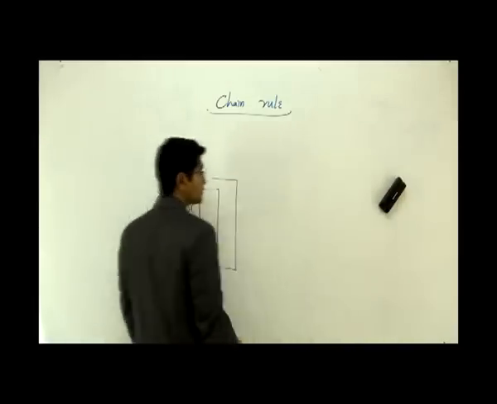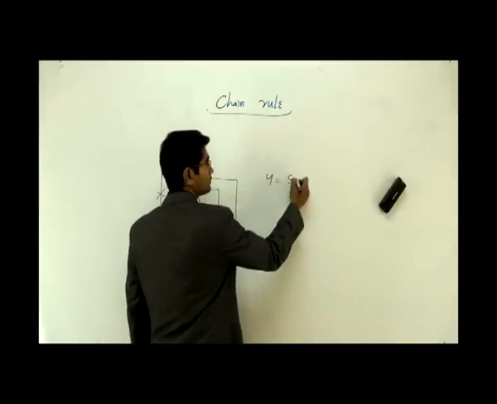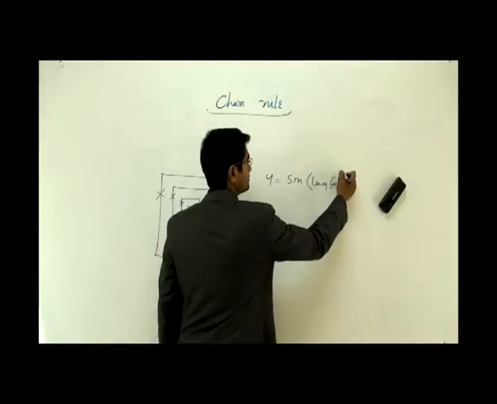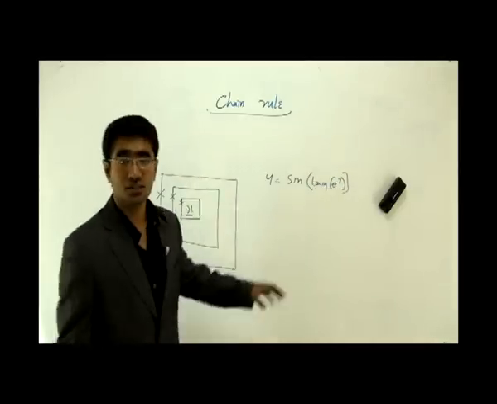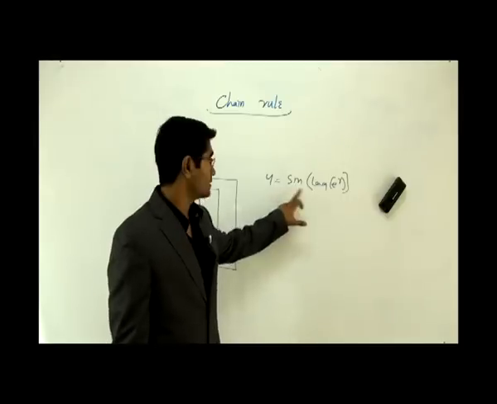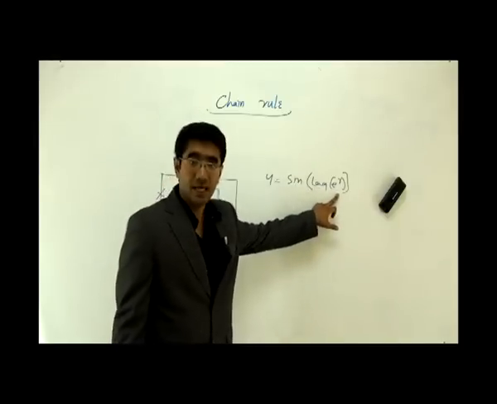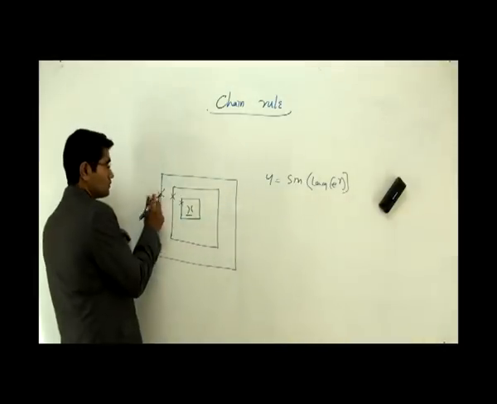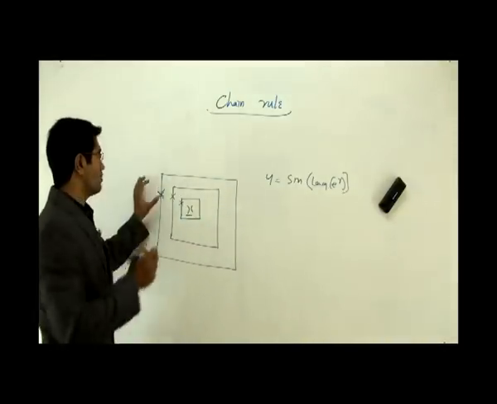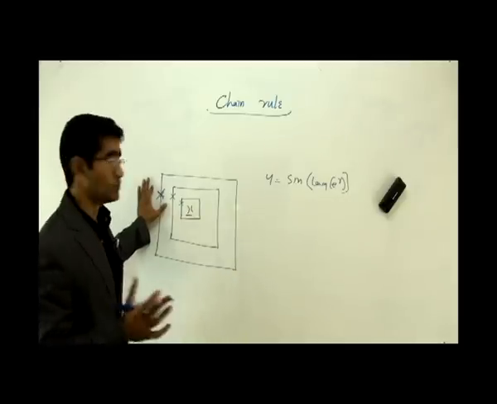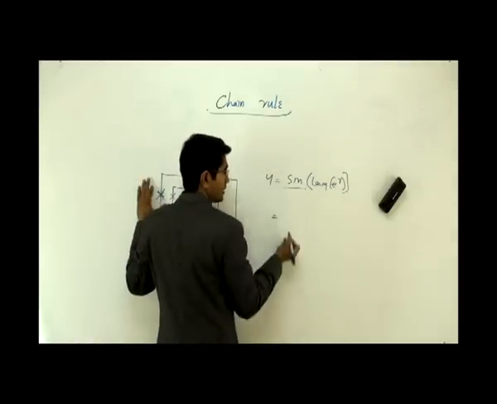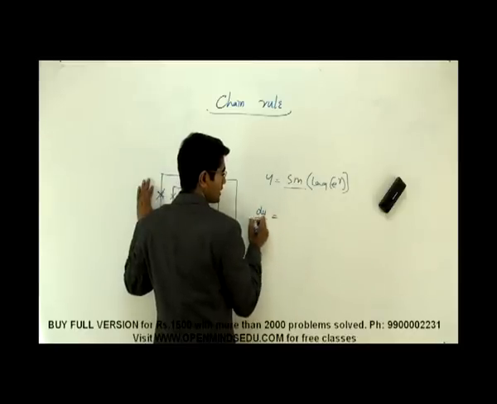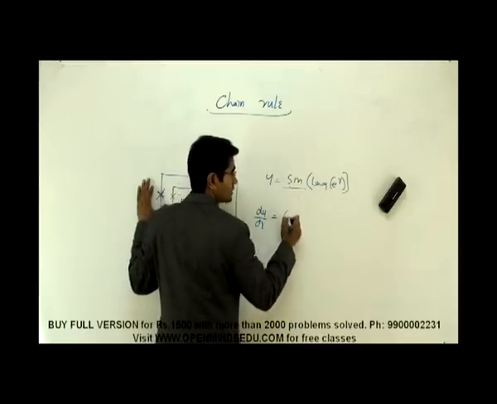Let's say you have a function like y is equal to sine of log of e power x. I can see there are three chains. The first is sine, the next is log, the next is e, and then you find x. Now, how do I break the chains? First you have to break the outermost wall. That's the rule. I know the differentiation of sine x is cos x, so I write dy by dx. Differentiation of sine only is cos.